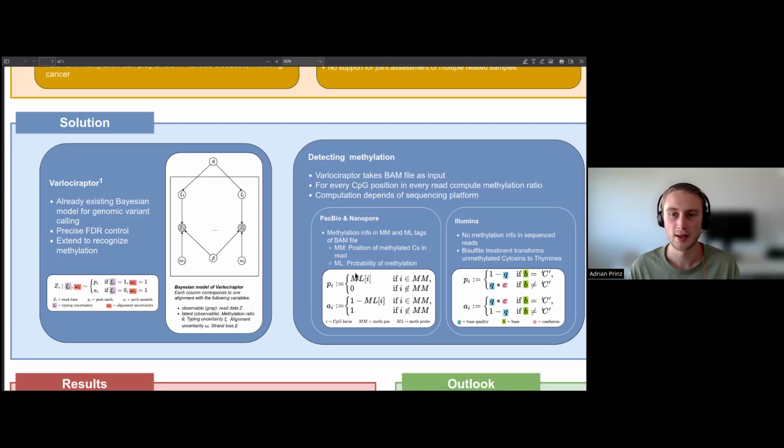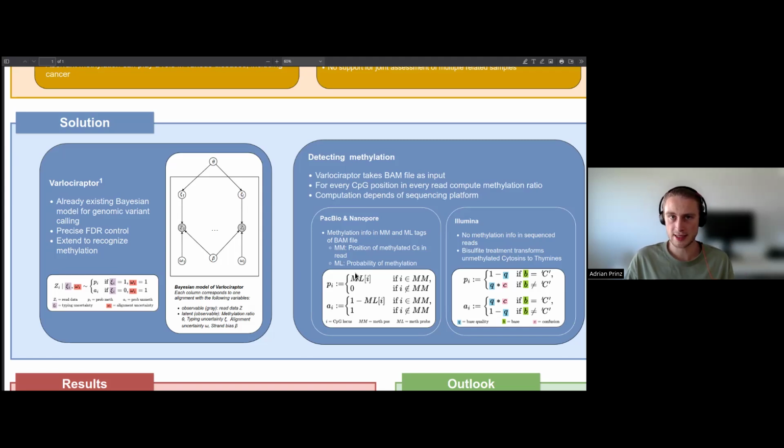Quite easy. For Illumina, it's a bit more complex because they don't give us the methylation info right away, but we have to compute it ourselves. We take the unsequenced data and treat it with bisulfite, which basically just transforms all the unmethylated cytosines to thymines, while the methylated cytosines stay cytosines.